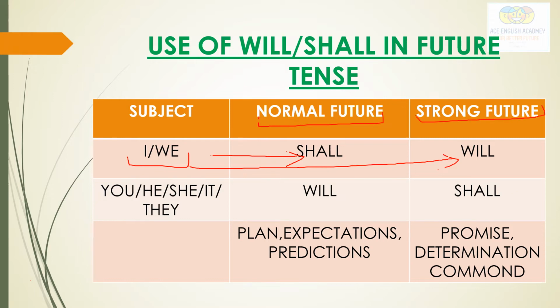So when we talk about normal future statements, like plans, expectations, predictions, at that time we use shall with I and we. But when we talk about strong future statements like promise, determination, command, we use will with I and we. Okay.